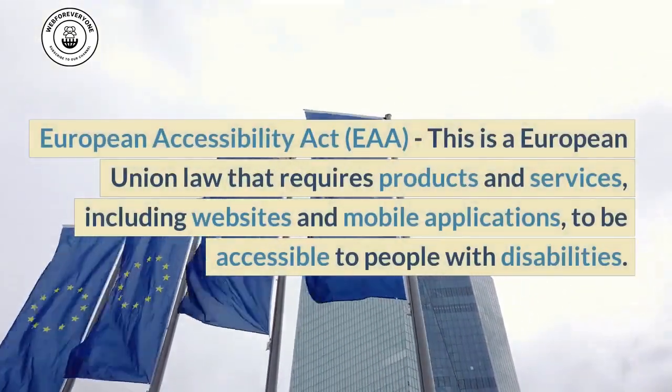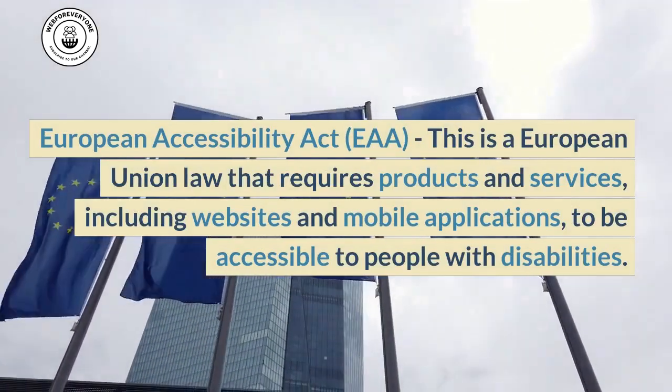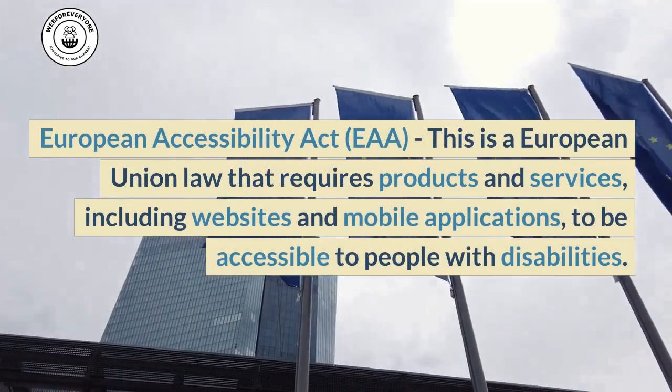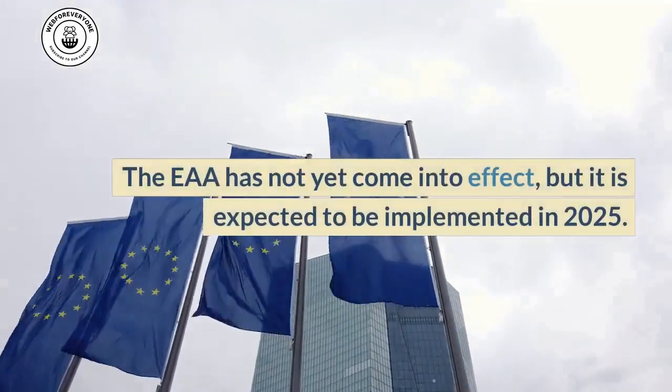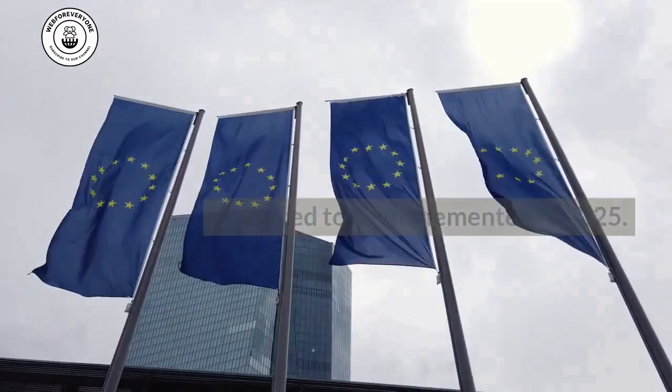European Accessibility Act, EAA. This is a European Union law that requires products and services, including websites and mobile applications, to be accessible to people with disabilities. The EAA has not yet come into effect, but it is expected to be implemented in 2025.